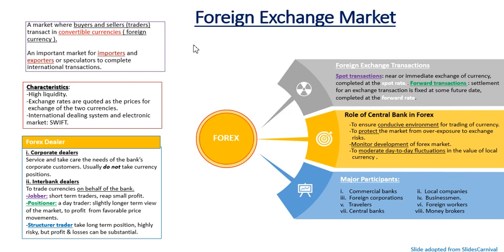For example, Malaysian ringgit, Singapore dollar, China renminbi, Japanese yen, US dollar, and British pound. Okay, the trade between these countries involves the mutual exchange of different currencies. For example, when a Malaysian purchases foreign goods or undertakes foreign services or purchases foreign assets denominated in US dollar, they need to purchase USD by using ringgit, and this ringgit basically is in the form of deposit denominated in ringgit value.